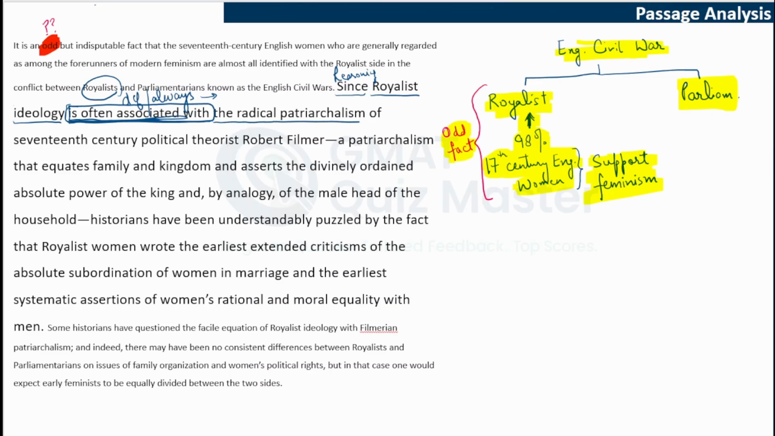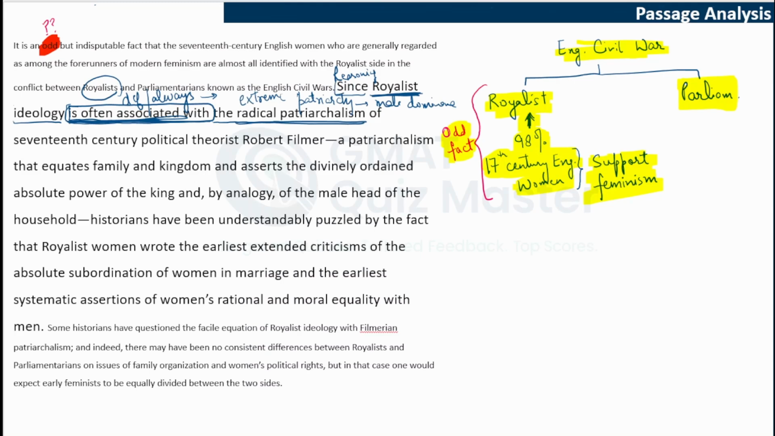The radical patriarchalism. Okay, so let's stop here. What is meant by this? Radical means something extreme. Patriarchalism means something related to patriarchy, or male dominance. So this royalist side is often linked with an extreme form of patriarchy, an extreme form of male dominance.